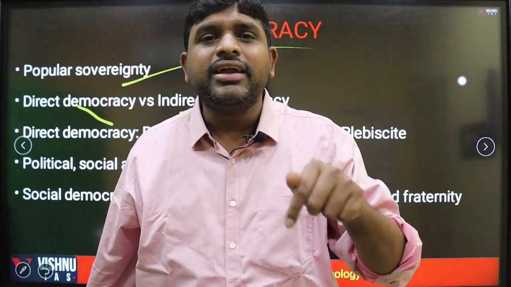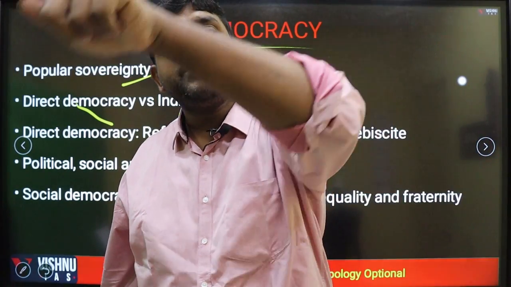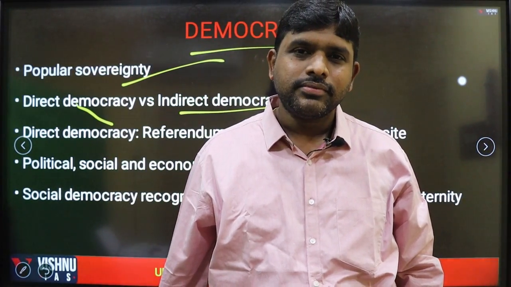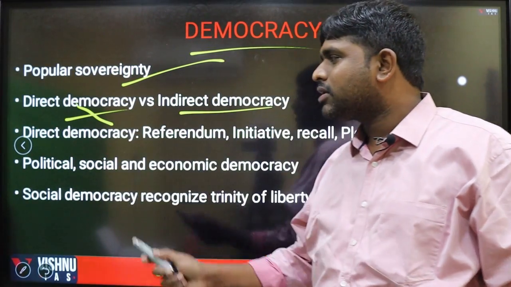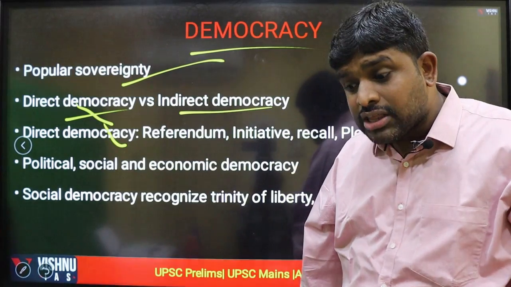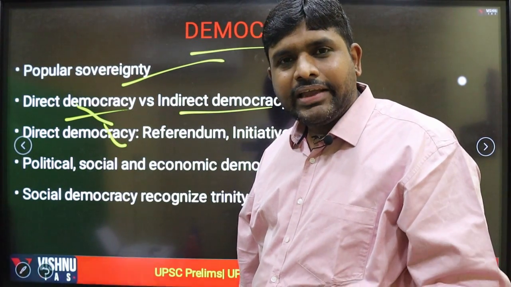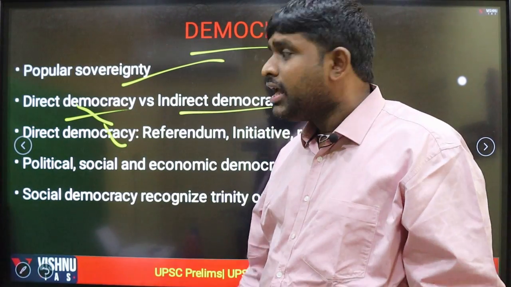The Prime Minister is elected indirectly, not by the people. The people elect the MPs and the MPs elect the Prime Minister. Direct democracy is where the people have the choice, where the people are involved directly.